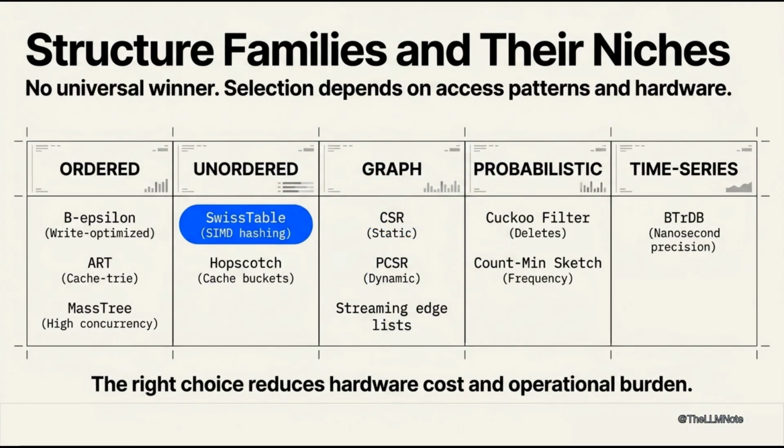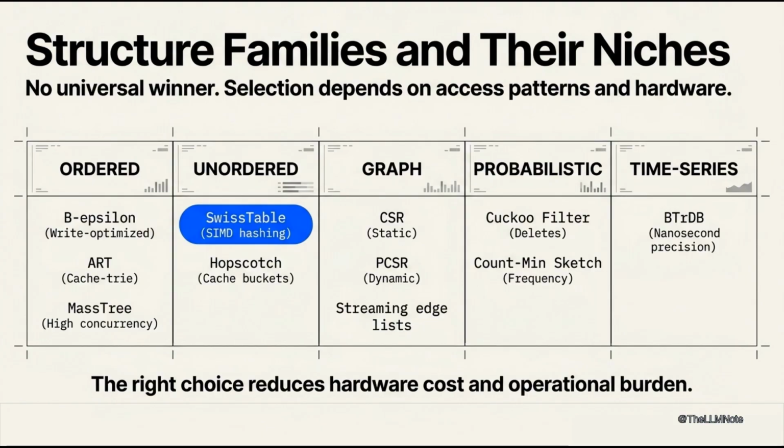Think about this for a second. Structure families and their niches. Ordered: B-epsilon, write optimized. Cache-friendly trie, Masstree, high concurrency. Unordered: Swiss table, SIMD hashing, hopscotch, cache line buckets. Graph: CSR, static traversal; PCSR, dynamic updates; streaming edge lists for real time. Probabilistic: cuckoo filter, deletion support; count-min sketch, frequency. Time series: BTrDB, nanosecond precision.